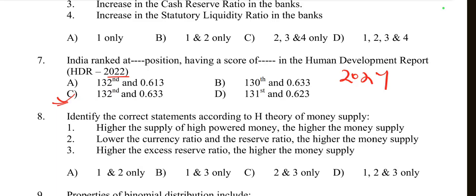in the HDI report, India ranked 134th, and the HDI score is 0.644. According to 2024, just remember, our position is 134th and the score is 0.644.